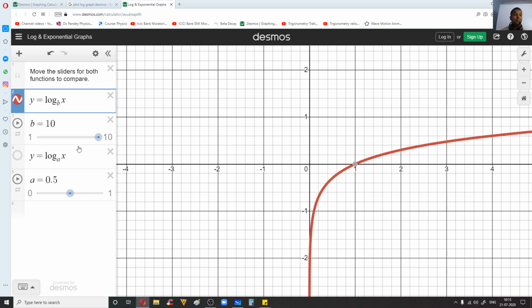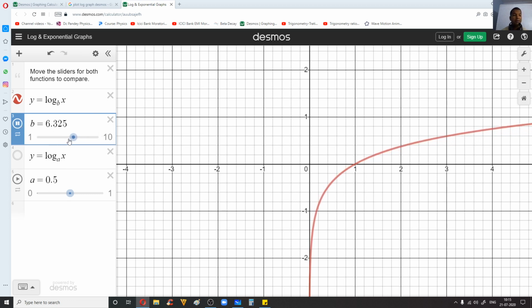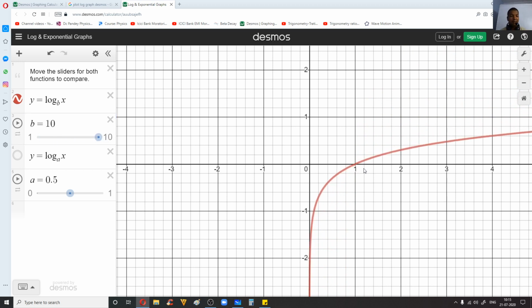Now see, I have chosen the limits for b as greater than or equal to 1, and it goes up to 10, let us say. Now if you play, see, it is taking various values for b. Even I can select it manually, right? When the base is 10, you are saying common logarithm.